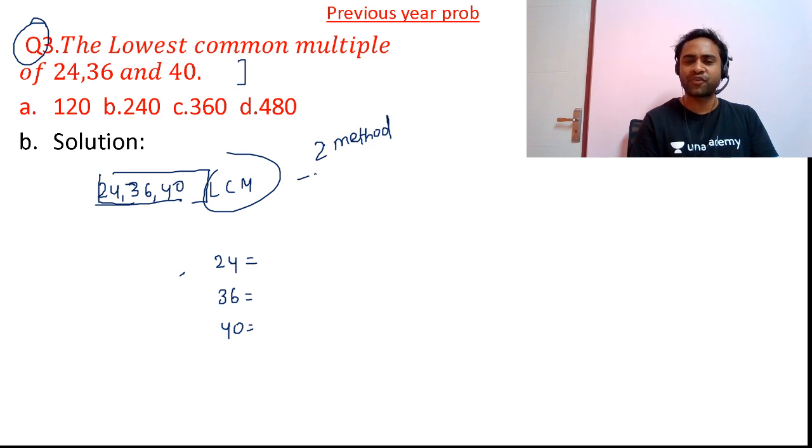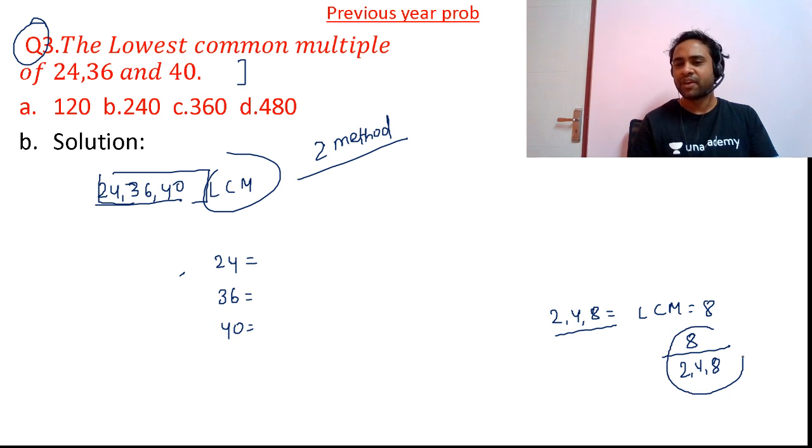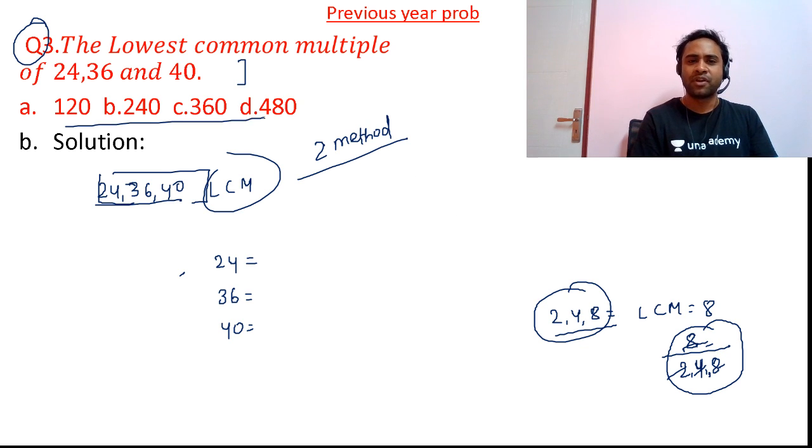The first method is, friends, if you are calculating the LCM of 2, 4 and 8, the LCM will be nothing but 8. So friends, the LCM will be divisible by the numbers for which you are calculating the LCM. So 2 will divide this, 4 will divide this, 8 will divide this. In this case also, your LCM will be divisible by all three.